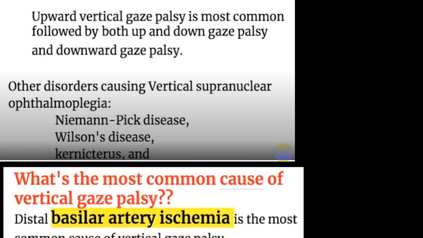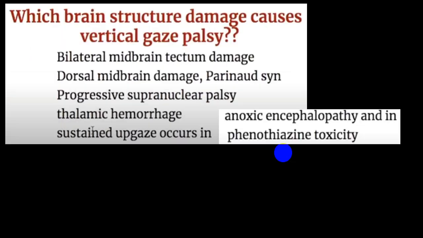There are disorders which involve vertical gaze palsy, that is Niemann-Pick disease, Wilson disease, and kernicterus, which is very common in children. There are some other causes, such as basilar artery ischemia, which can also produce vertical gaze palsy.